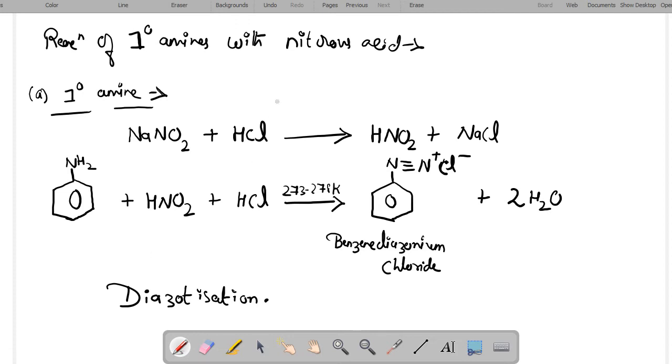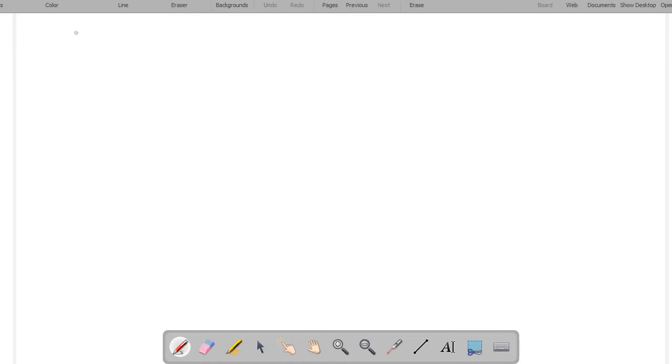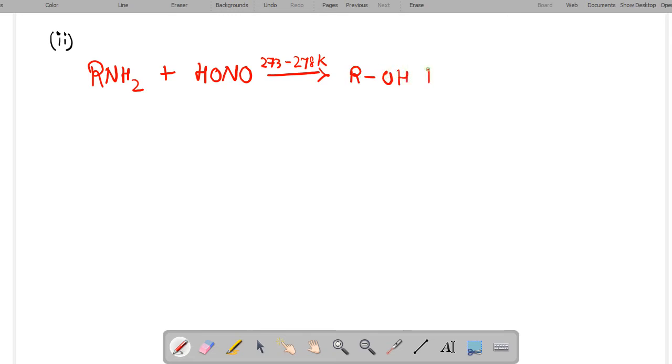Second, for aliphatic primary amines, the general reaction is primary amines reacted with nitrous acid at a lower temperature of 273 to 278 Kelvin, and formation of alcohol with nitrogen gas and water molecule will take place here.